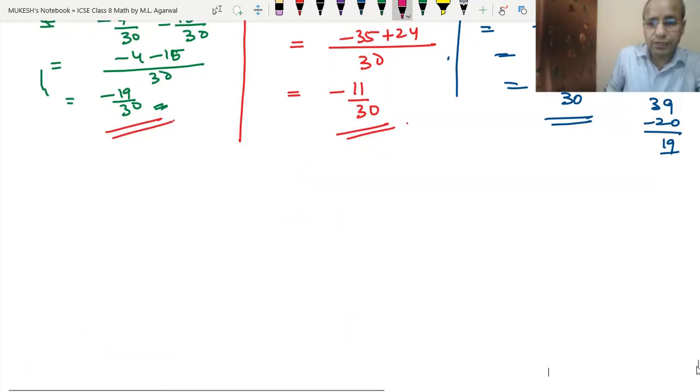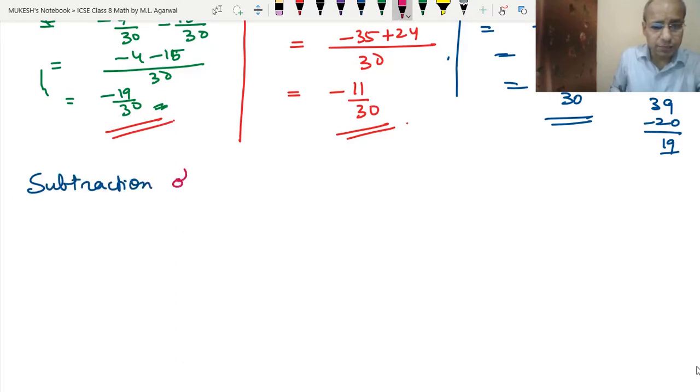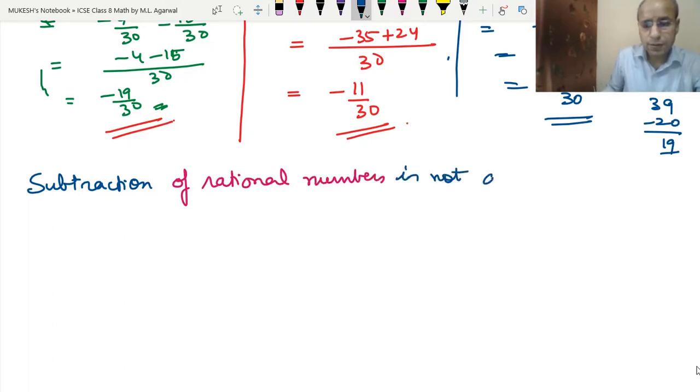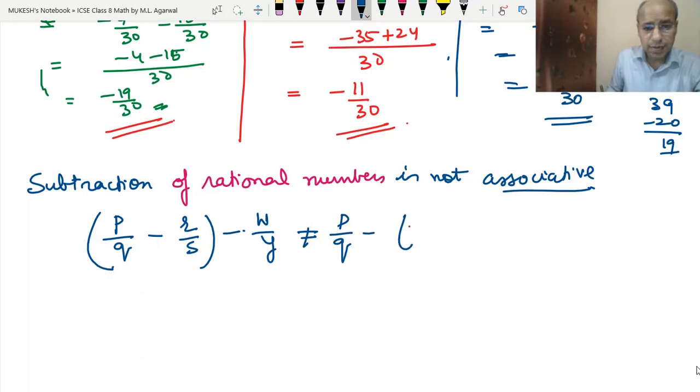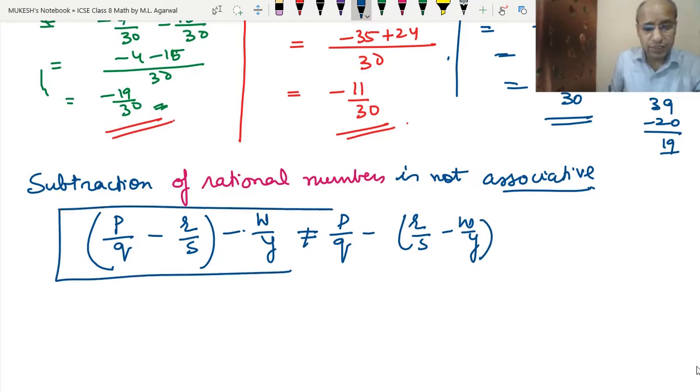So we can write the conclusion that subtraction of rational numbers is not associative. Clear? So suppose we have three numbers like P upon Q, minus R upon S, minus W upon Y. Then (P upon Q minus R upon S) minus W upon Y is not equal to P upon Q minus (R upon S minus W upon Y). So this we can conclude for rational numbers.